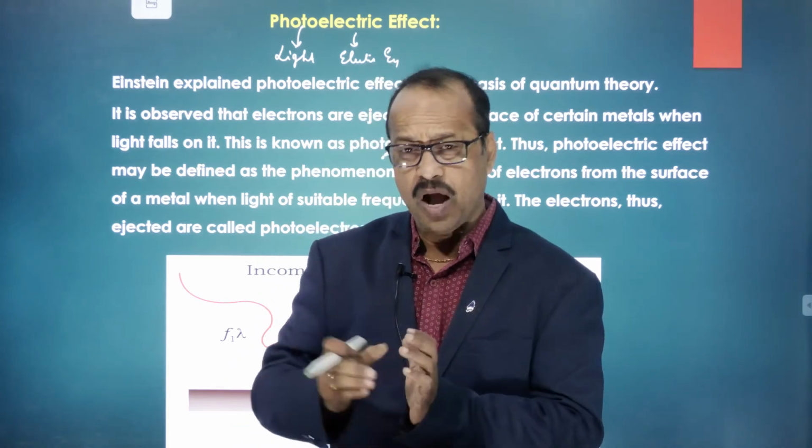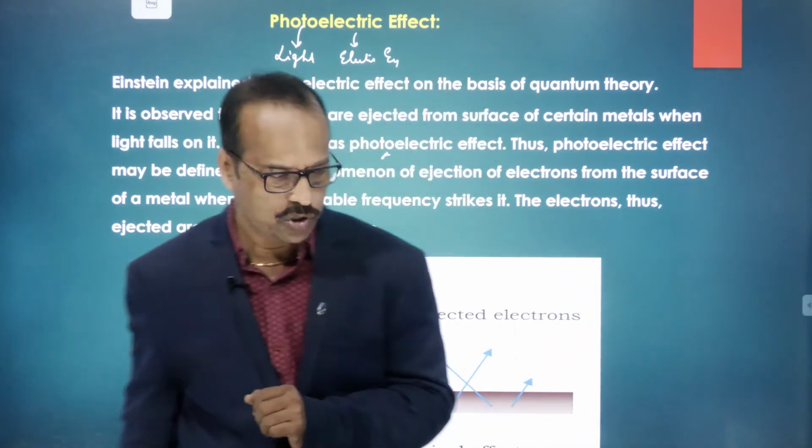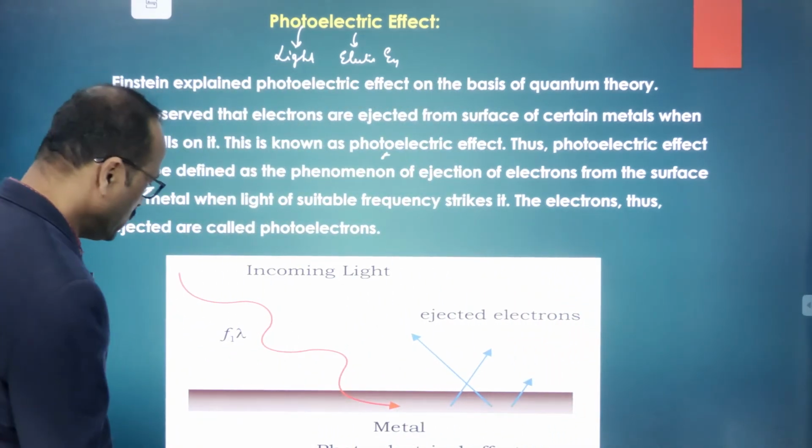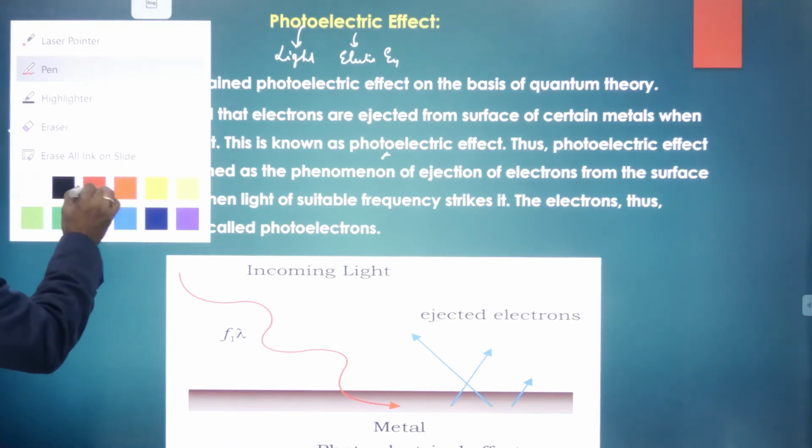Now let us see how light energy can be converted into electrical energy, right? So now see students, here what we do is we take one metal surface. So we are taking one metal surface.